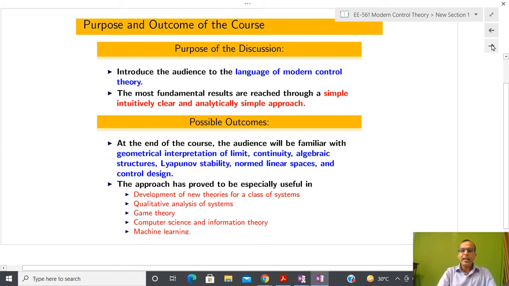If you see the course structure of any control system, the basic idea is based on the geometrical interpretation of limit.